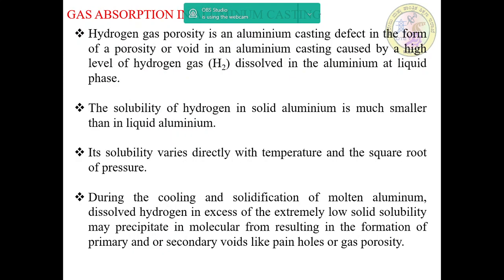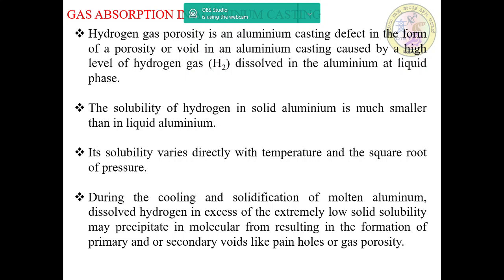And then gas absorption in aluminum castings. Here, hydrogen gas porosity is an aluminum casting defect in the form of porosity or voids in an aluminum casting, caused by a high level of hydrogen gas dissolved in the aluminum at liquid phase.